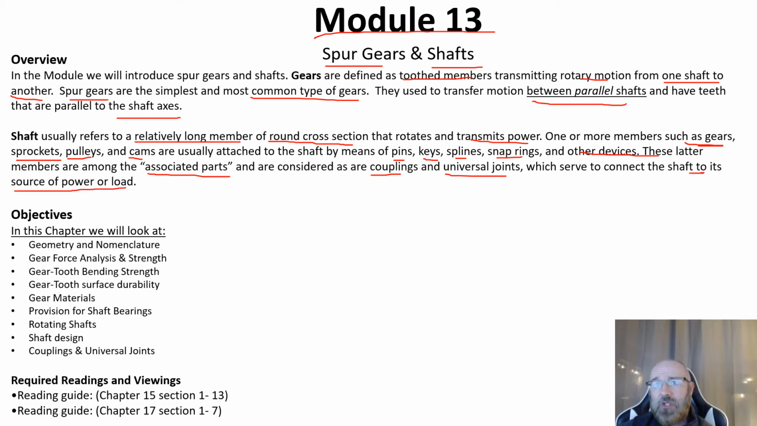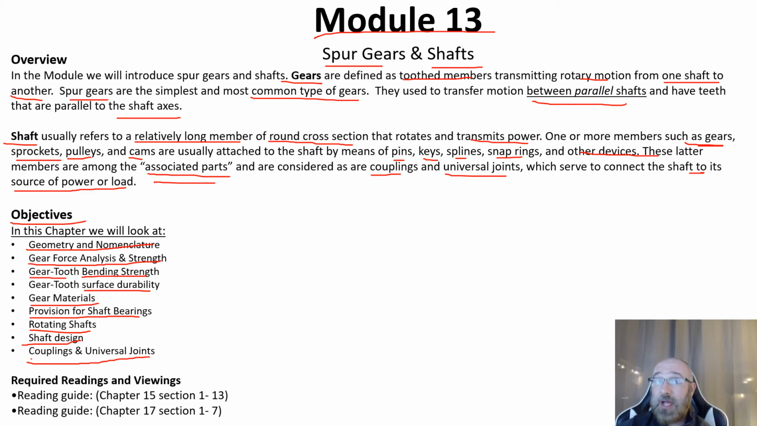So this is why I've chosen to combine chapters 15 and 17 into this module 13, because you can see these gears and these shafts kind of go hand in hand as we're discussing them. Within this module, we're going to be taking a look at the geometry and nomenclature for gears, talking about gear force analysis and strength, looking at gear tooth bending strength and gear tooth surface durability, and talking about our gear materials. Then we'll get into our shafts and talk about the provisions for shaft bearings, rotating shafts, general shaft design, and then get into those associated parts, our couplings and universal joints.